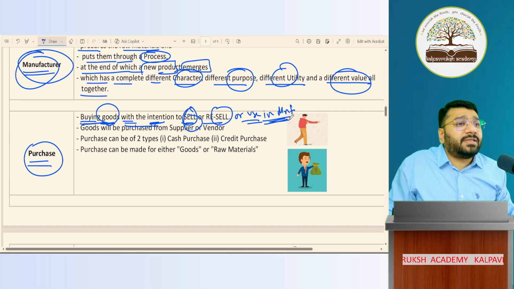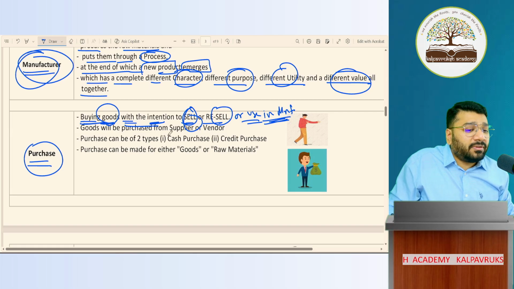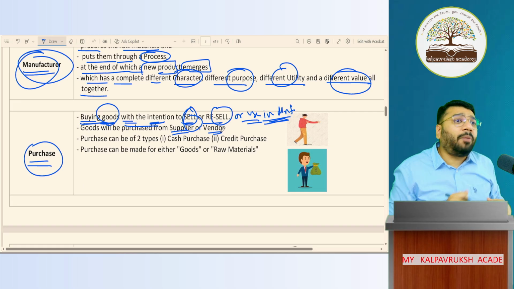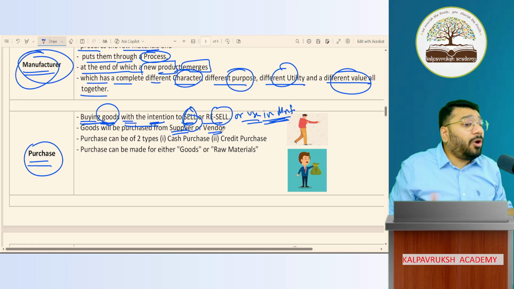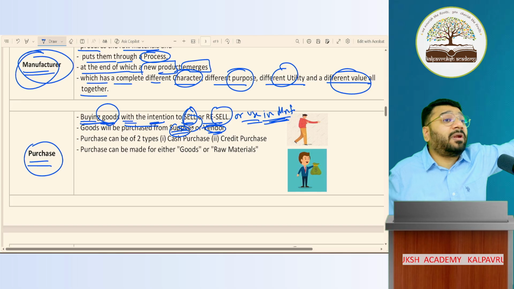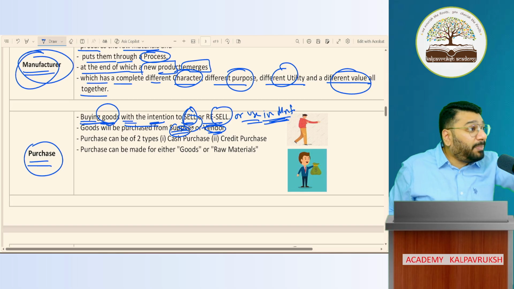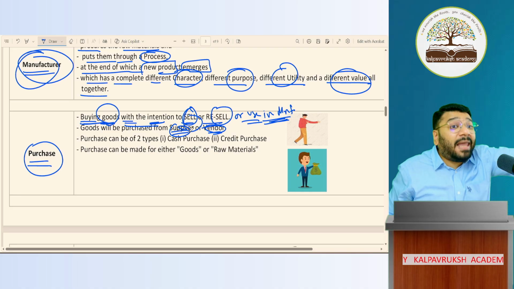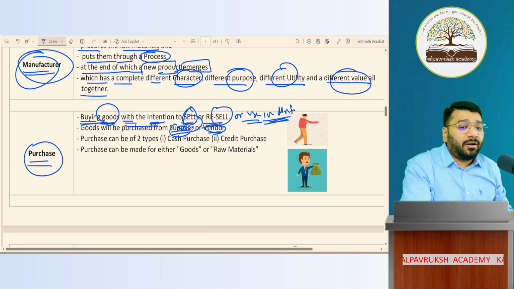So from whom can you purchase? From a supplier or vendor. I'm purchasing raw material from some shopkeeper. That shopkeeper will be called a supplier or vendor. You'll use this term. We purchased so many goods from the supplier. The person from whom I'm buying the product is called the supplier of the product. Vendor. Got it? Not got it?